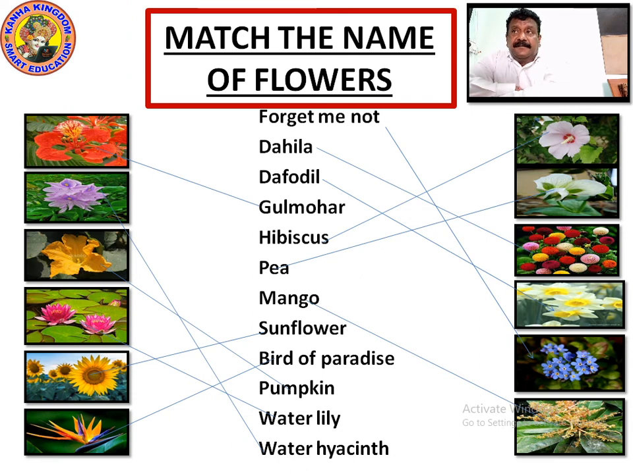Now this is your exercise to do. Match the names of flowers. I have put the names in the center and on both sides I have put the photographs of the flowers. Now you have to identify what flowers you have learned and what the name is. Forget me not. Forget me not was the flower with blue blossoms with yellow in the center, and I marked it.